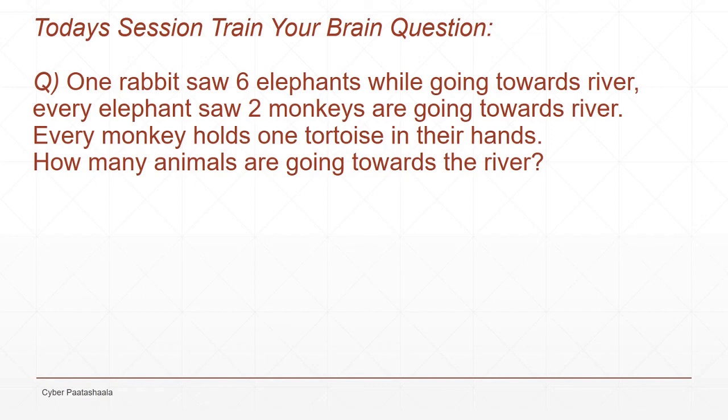Today's session train your brain question is, one rabbit saw 6 elephants while going towards the river, and every elephant saw 2 monkeys going towards the river. Every monkey holds 1 tortoise in their hands. How many animals are going towards the river? I'm repeating the question again. One rabbit saw 6 elephants while going towards the river, and every elephant saw 2 monkeys going towards the river, and every monkey holds 1 tortoise in their hands. How many animals are going towards the river?